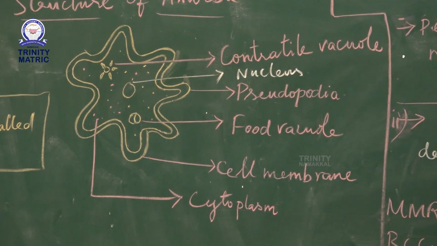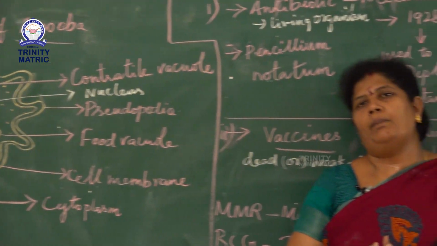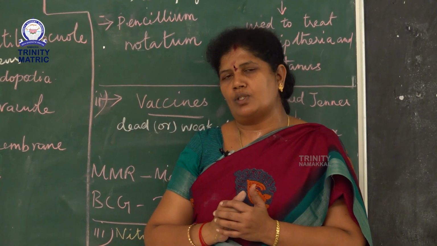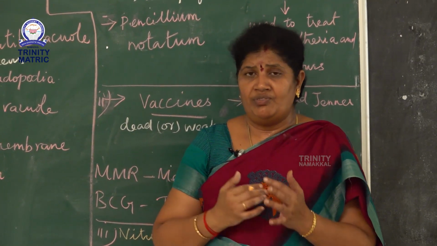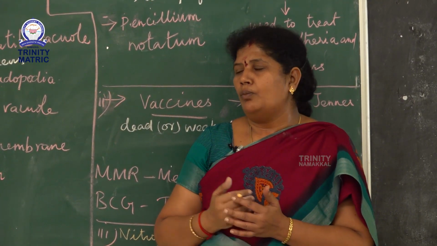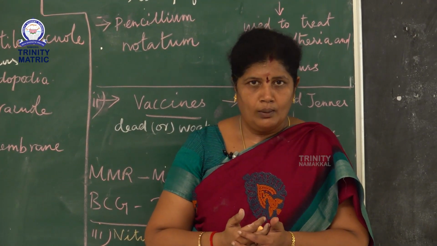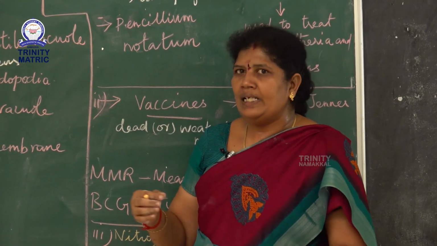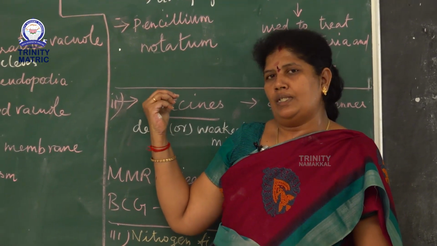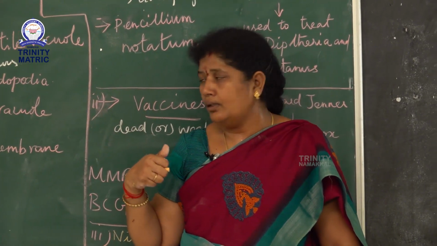Then the next topic: microorganisms are divided into beneficial and harmful organisms. A few microorganisms are beneficial. Some are harmful and cause problems for plants, animals and the human body. Only the uses are given in your chapter. Then in the next chapter, the harmful organisms are given.